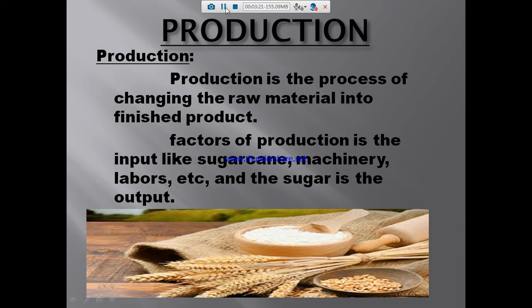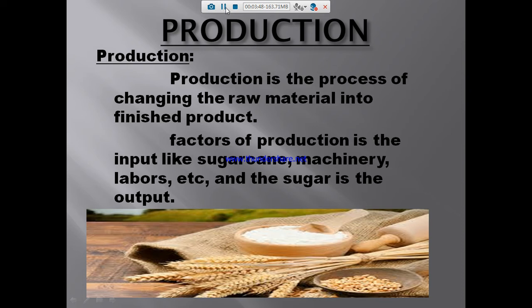Another example is wheat. Wheat is the input, and from the wheat we can get bun or bread, and moreover we can get wheat flour, rava, maida, everything we prepare from the wheat itself. Is it not? So it is the process of changing the raw material into the finished product.